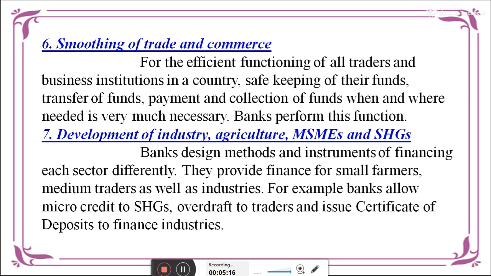For the effective functioning of all traders and business institutions in a country, banks provide safekeeping of their funds, transfer of funds, payment and collection of funds. Whenever they are needed, the banks perform these functions.